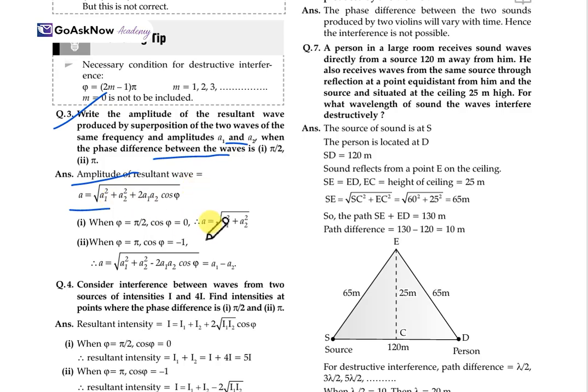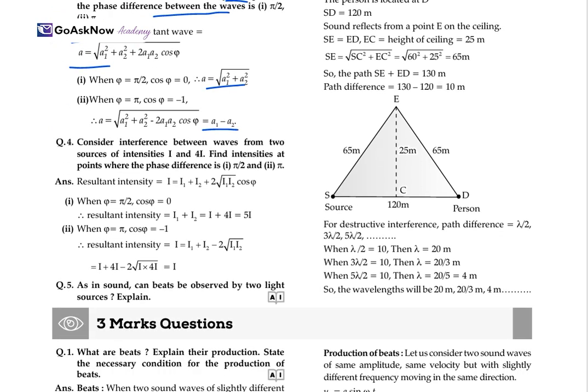And now we have the value of phase difference, pi by 2. So when we substitute the value, we get A equal to the square root of a1 square plus a2 square. So this is the amplitude of the resultant wave when the phase difference value has been given to us.